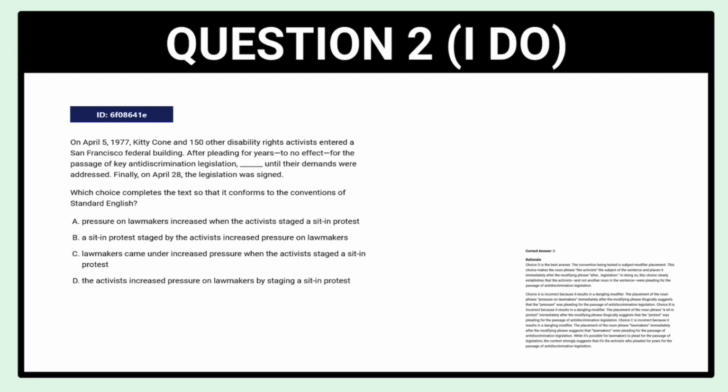Immediately we know it's either C or D because those are the only people we have in the options. We know lawmakers are not the ones pleading for years, and we know it was the activists because that's what it says right at the beginning. On April 5th, the activists entered a San Francisco building. So we know that D is the correct modifier, because D is what is being described previous to the dash.